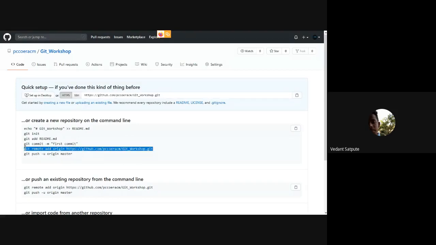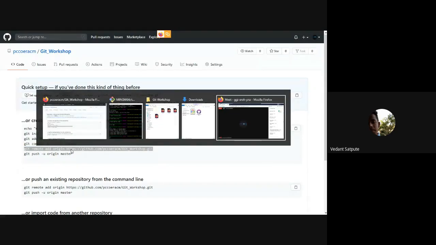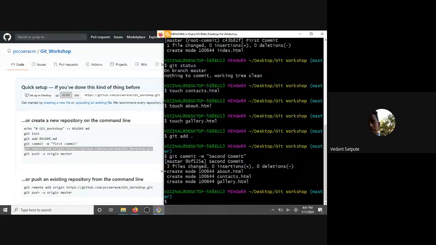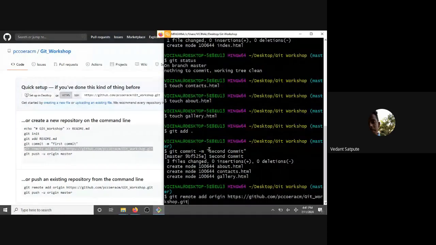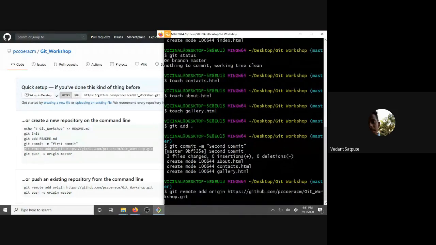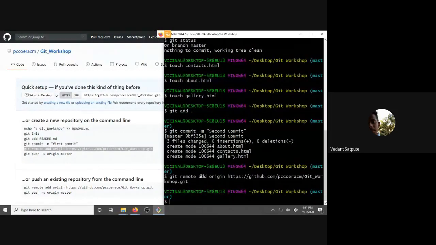So I want you to copy this, if you have created a repo, and go to Git and paste. This will create a remote called origin that will have this URL.